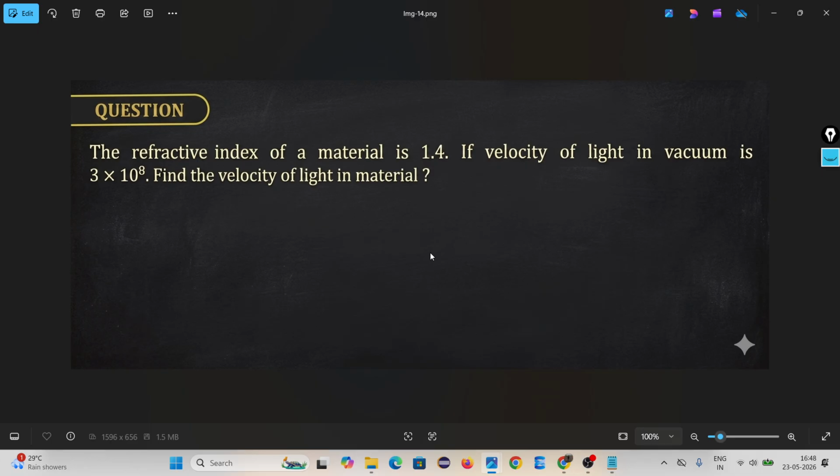Then come to one question based on this concept. The refractive index of a material is 1.4.